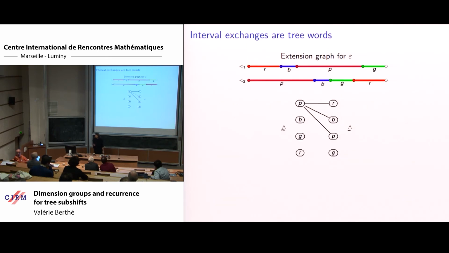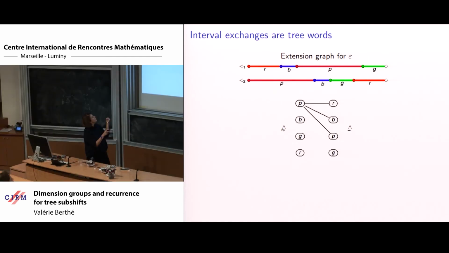So just to convince you, I hope, that interval exchanges are tree words. I've taken an interval exchange on 4 letters here, and to see whether, so I start with the empty word once again, to see whether P can be followed by a letter, I just look at where my interval labeled by P falls with respect to the other intervals. It falls below R, B, P. I've got a rose.